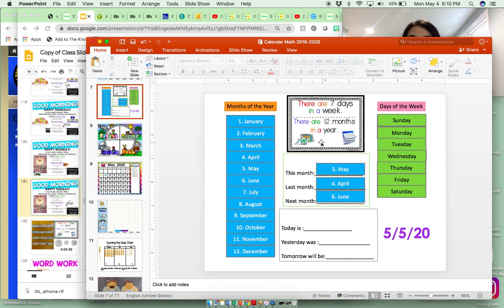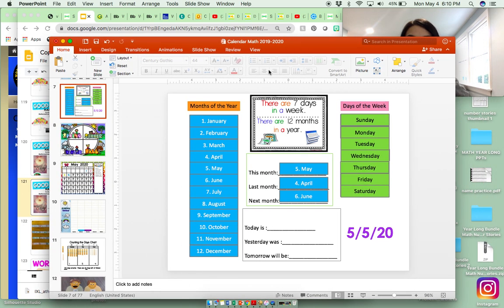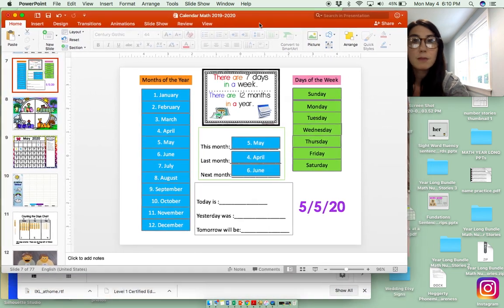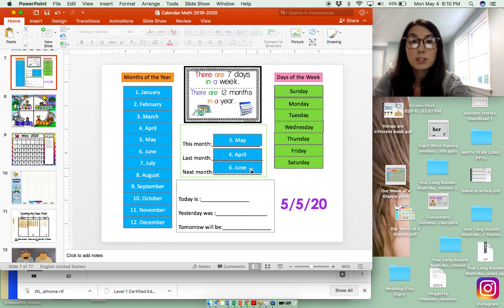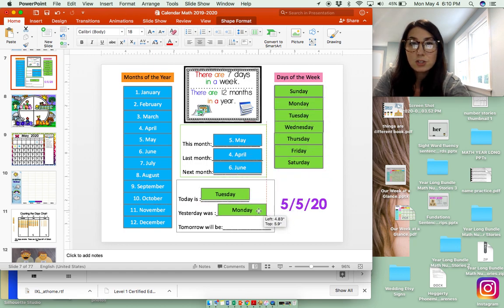So we have 12 months in a year: January, February, March, April, May, June, July, August, September, October, November, December. If this month is May, we know that last month was April. And if this month is May, we know that next month is going to be June. Today is Tuesday, so that means yesterday was Monday. And if today's Tuesday, tomorrow is going to be Wednesday.